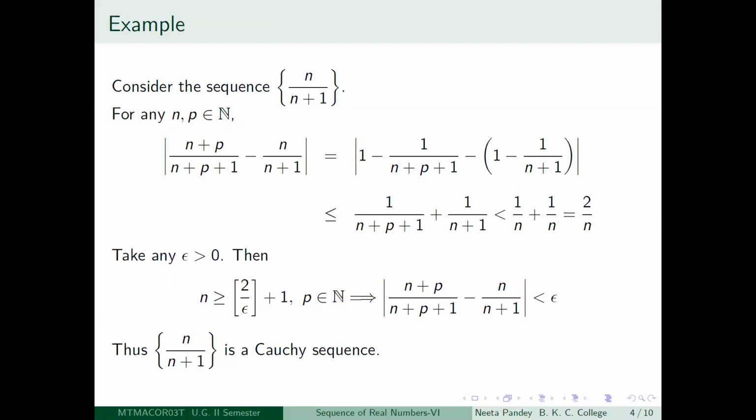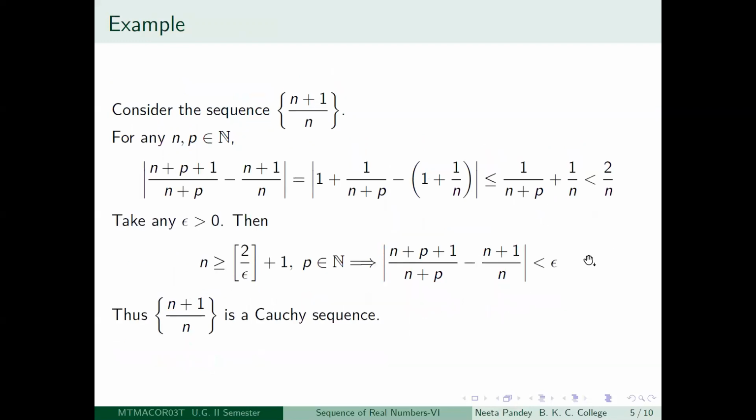So it's not a big deal once you understand what you're trying to do. Basic thing is this. So next example is just look at (n+1)/n. It is the same as before. So let me quickly go through this. Again, we will take any n and p in positive integers for the same reason, that we will first estimate what this number is less than, and then using that we will be able to make some statement given any epsilon greater than 0.